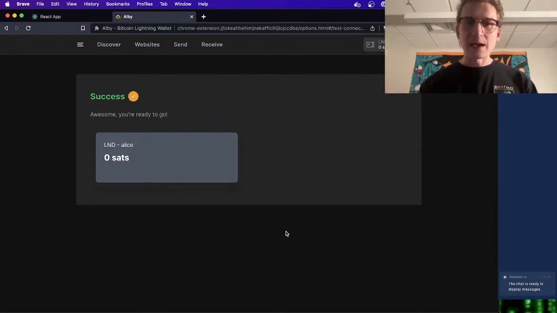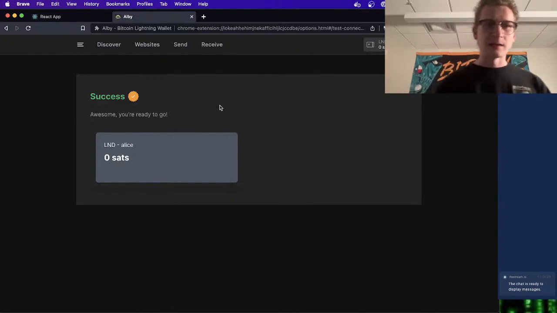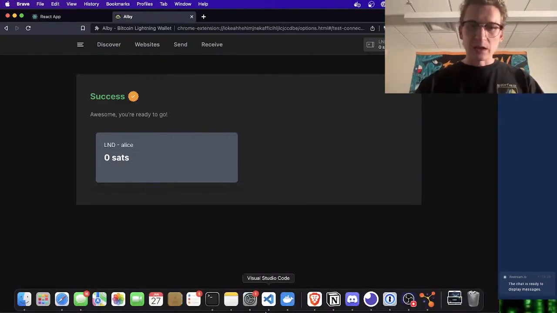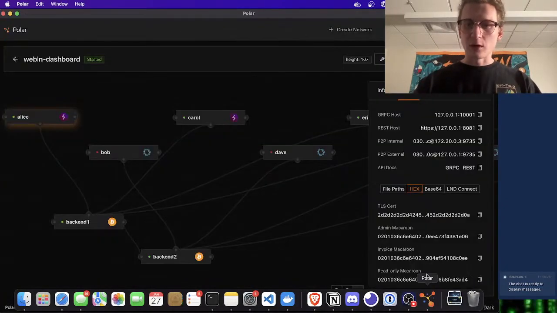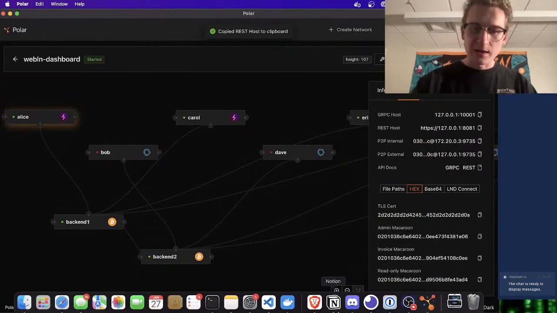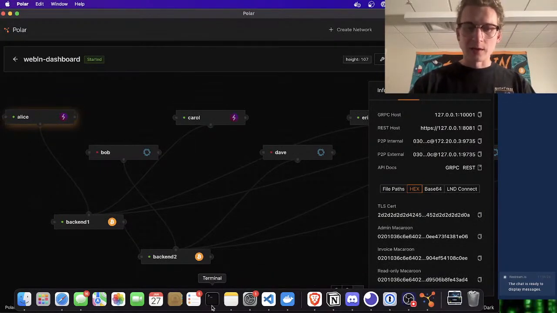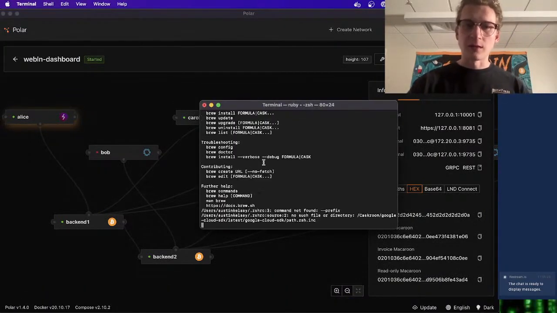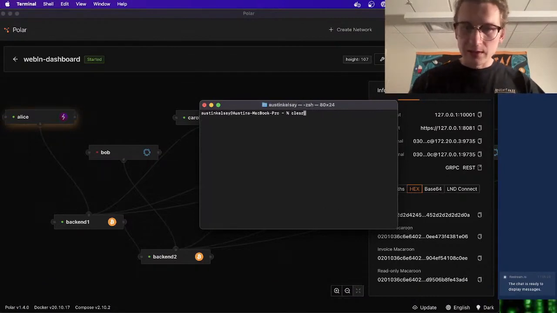Otherwise, if we were not going to do this, if we were working with another library, let's say, and you needed to expose this localhost globally, what you can do is you can copy it here. And once you have ngrok installed, which is free to start with, we can run this command. I've got it actually up here somewhere.